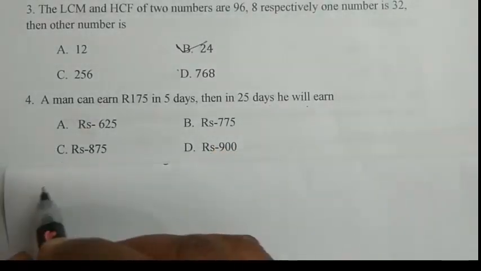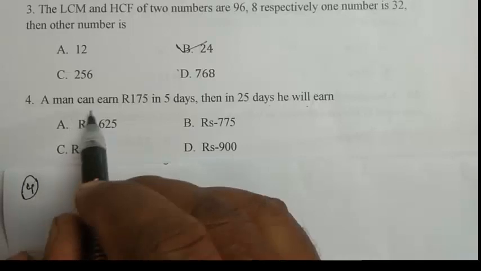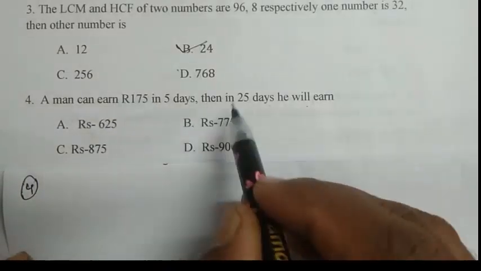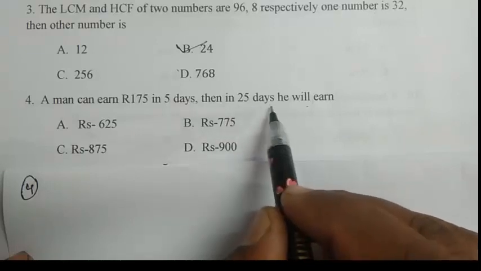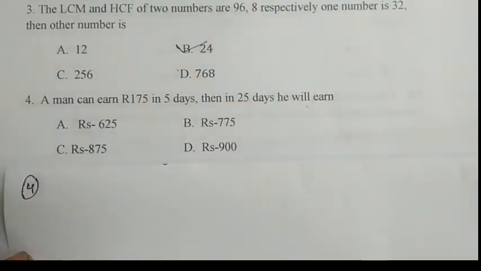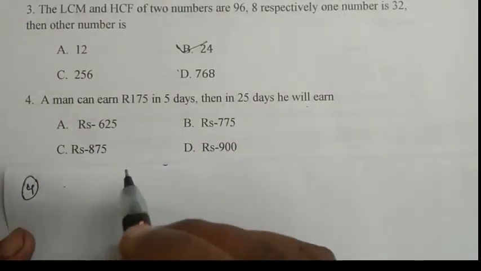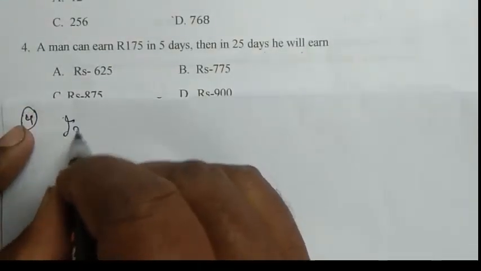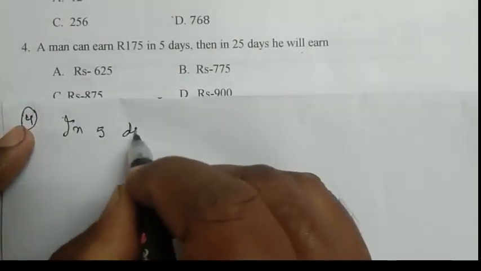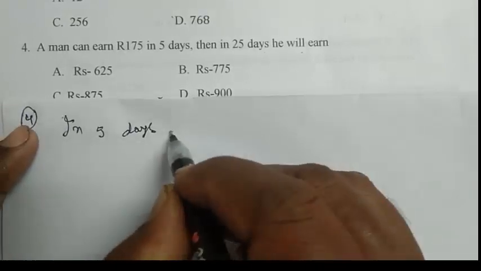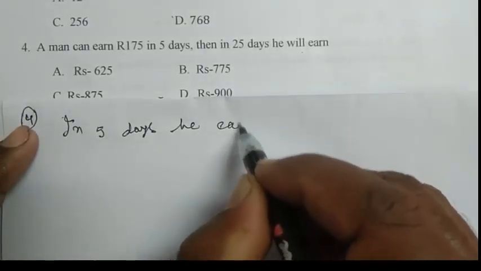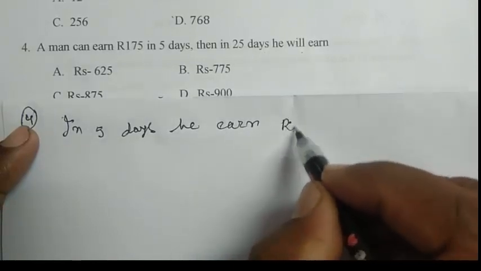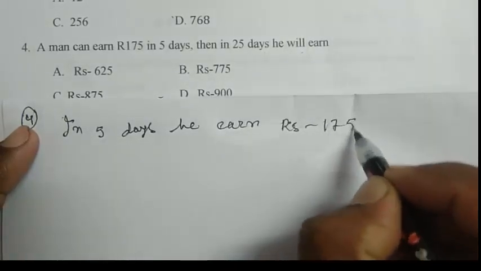Question number 4. A man can earn 175 rupees in 5 days. Then in 25 days he will earn. So we can simply calculate it from the unitary method. In 5 days he earns rupees 175.